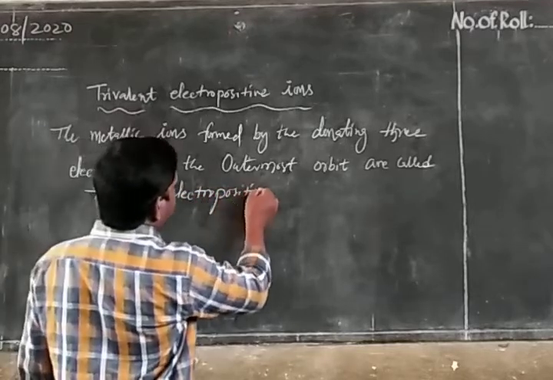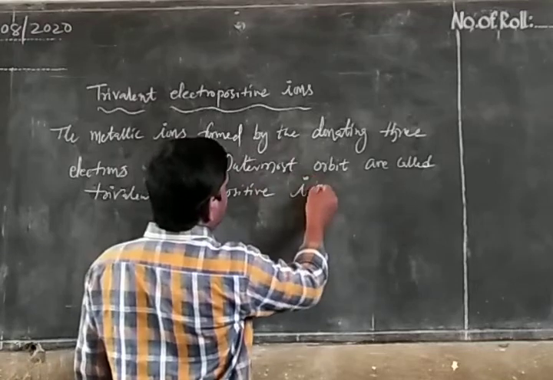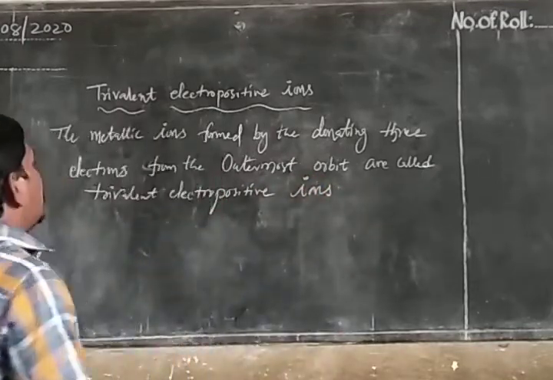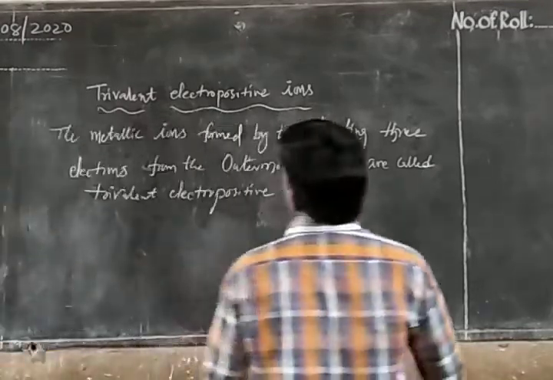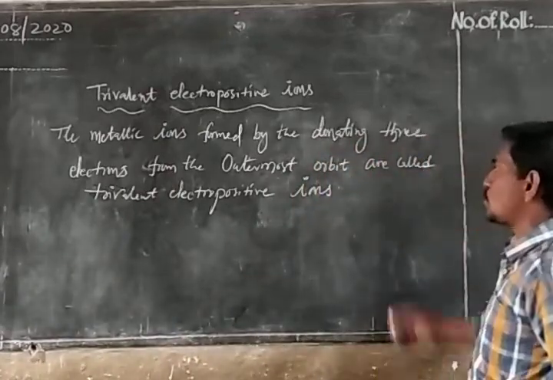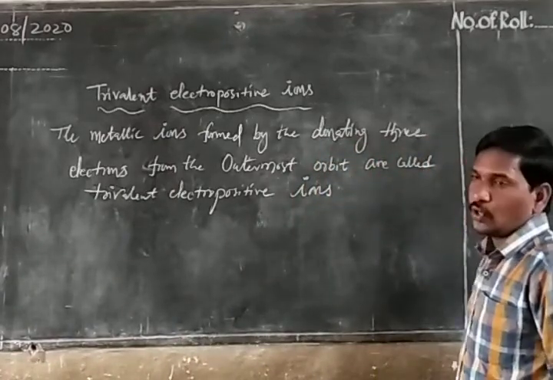The metallic ions formed by donating 3 electrons from the outermost orbit are called trivalent electropositive ions.